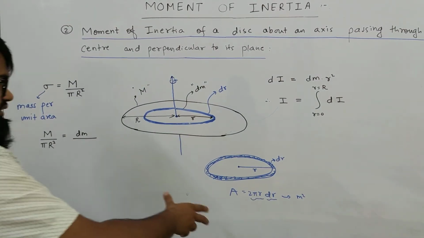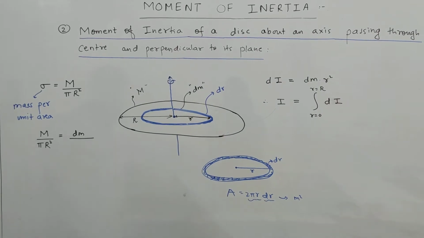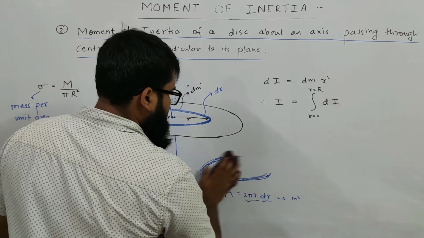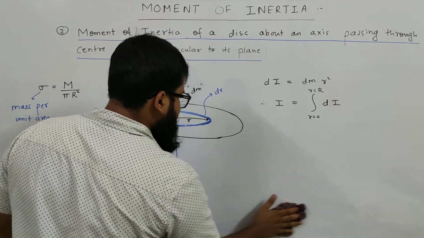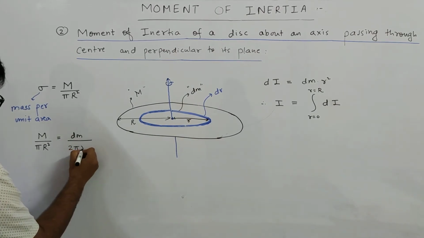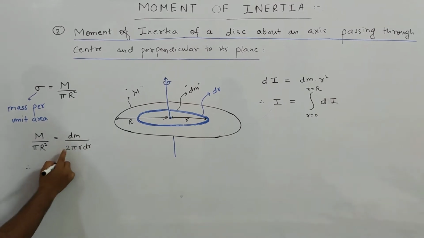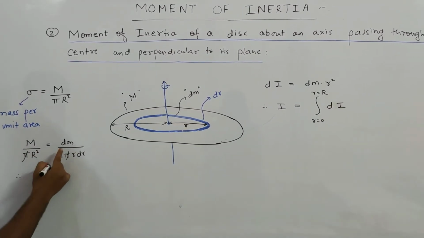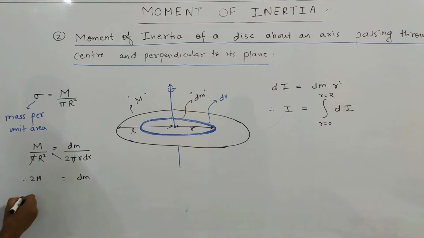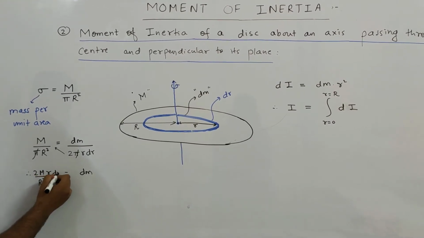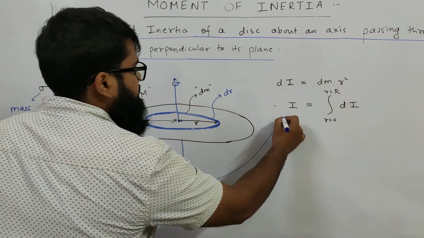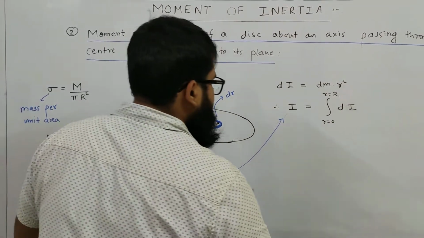There is another way of finding this. If you want, I can explain it, but that would take time, proving why the area of this thin ring is 2 pi r dr. But this is intuitive, I think, and you can understand that the area is 2 pi r dr. So from here you can cancel pi, take dm here, send these things there, you will get dm equals 2M by R square r dr. Take this and substitute here.